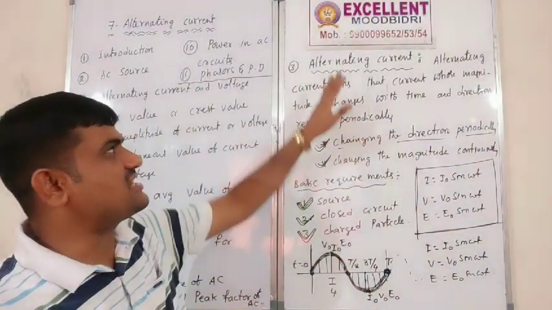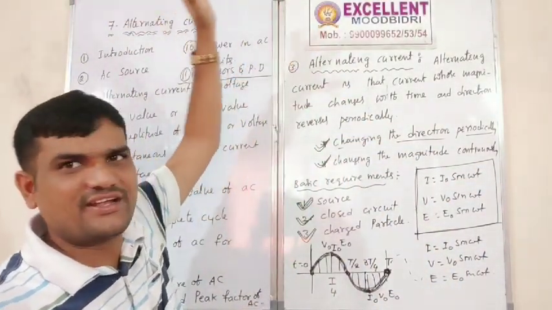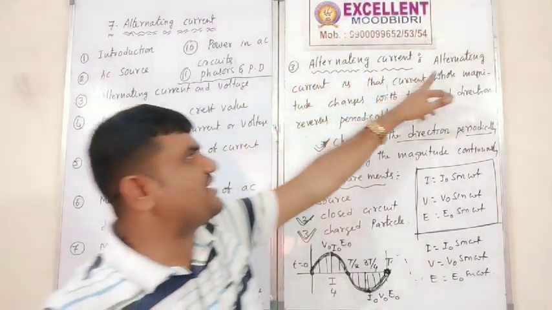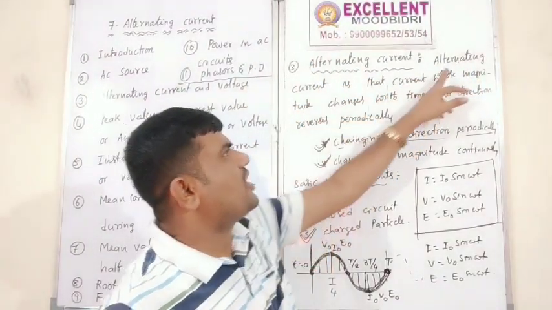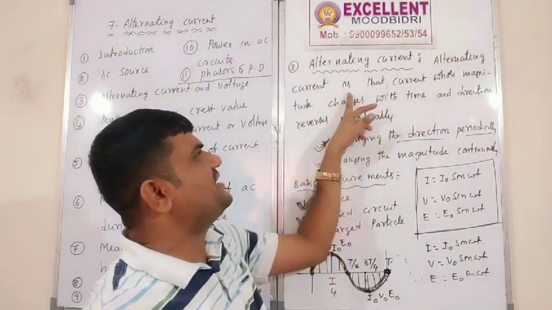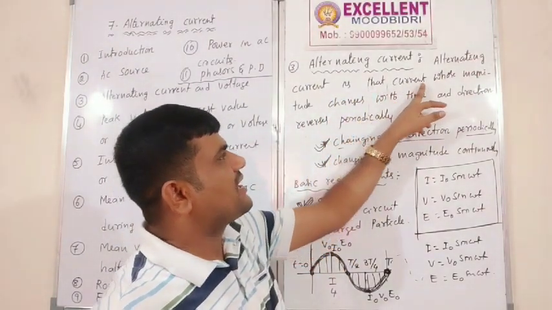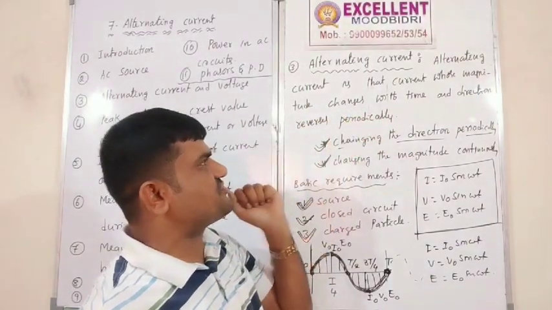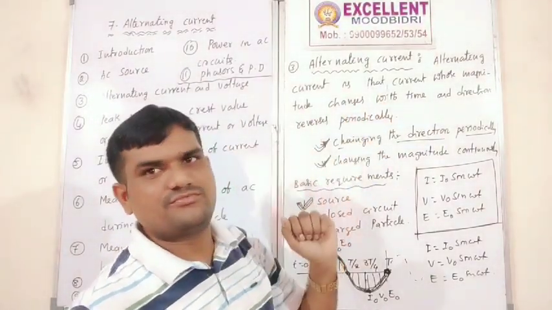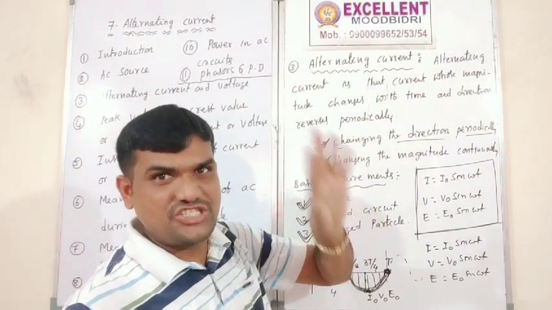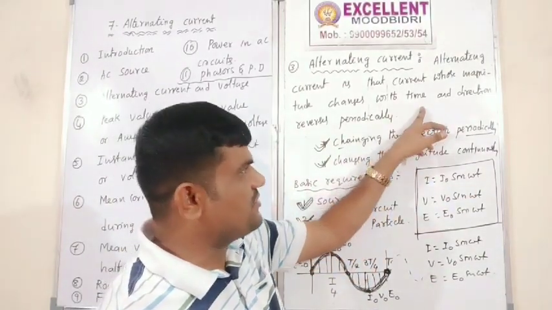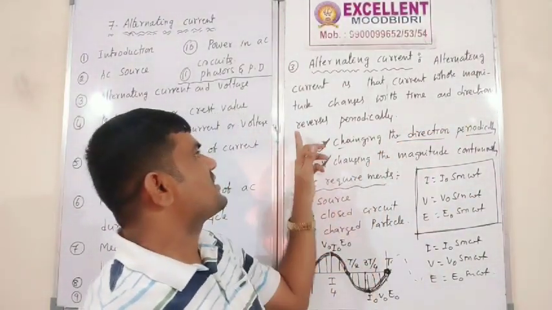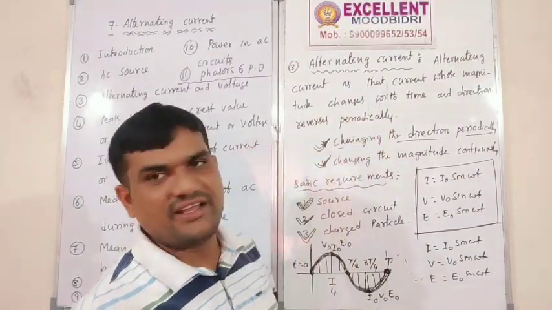Alright, finally, the definition. What is the definition of alternating current? Alternating current is that current whose magnitude changes with time and direction reverses periodically.